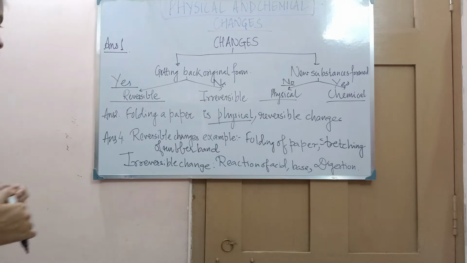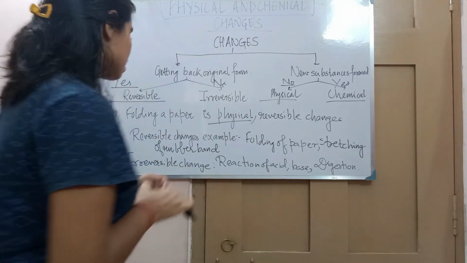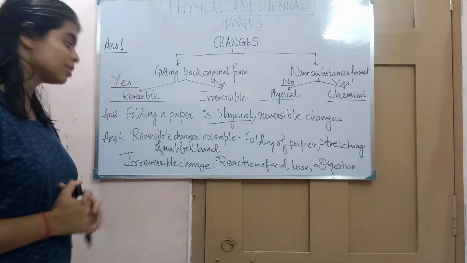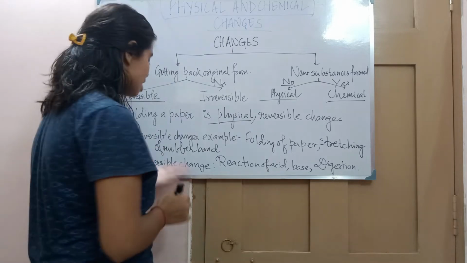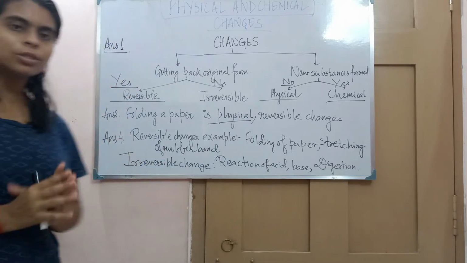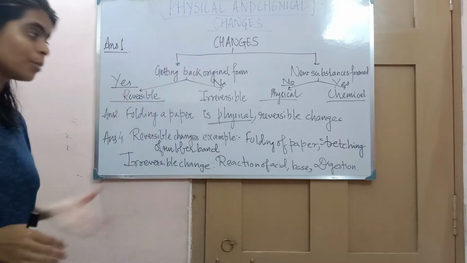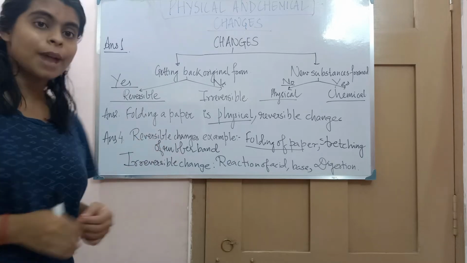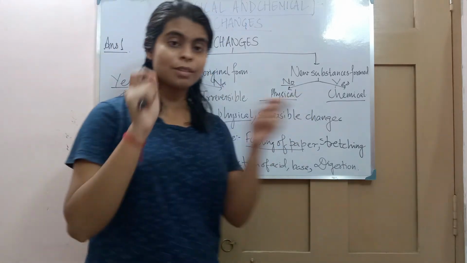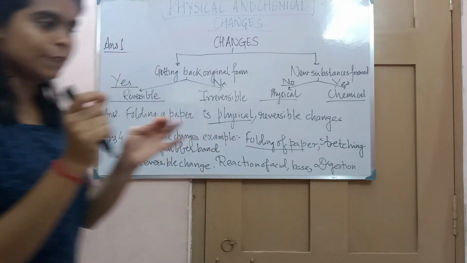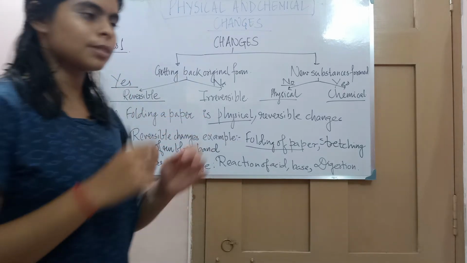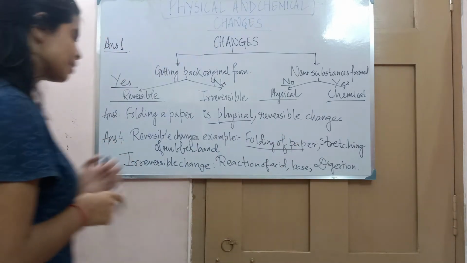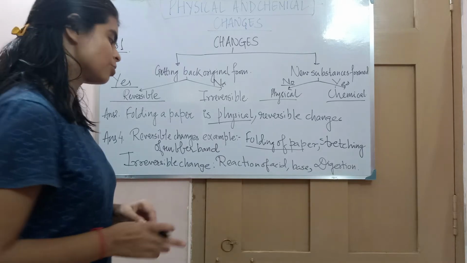Now comes to the fourth question. I will come to the third question later because there is no space here, so I have to skip. The fourth question was: give two examples of reversible change and irreversible change. Reversible changes, as I told, mean getting back the original form. The first example, as you know, is folding of paper. Another is stretching of a rubber band. When you stretch a rubber band and release your finger, you get back the original form. So stretching of a rubber band is also a reversible change.